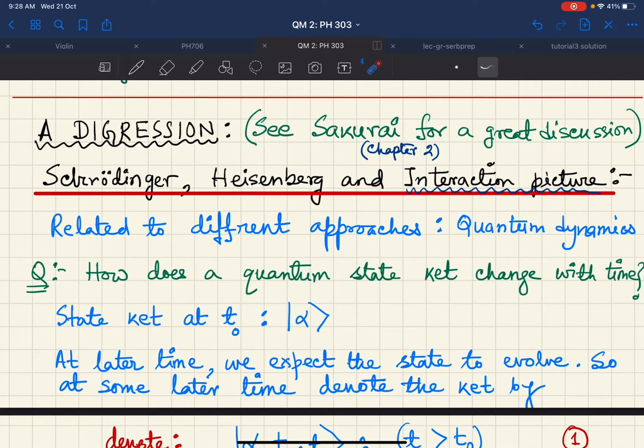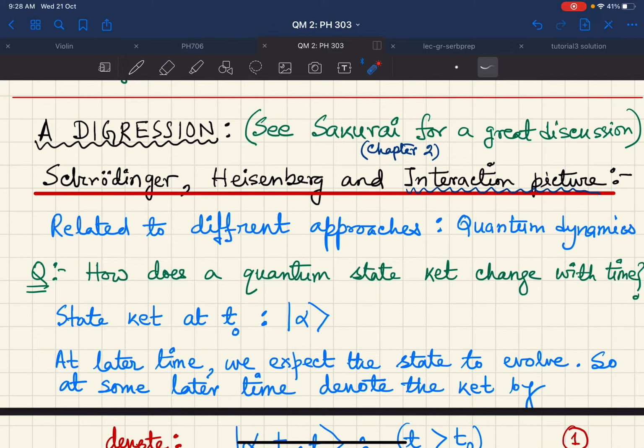I am following exactly the notation of Sakurai in this digression part, because that notation is sometimes very helpful to understand what is happening very clearly. And then I will again go back to the notation that we were following in this case. So the question is, how does a quantum state change with time?